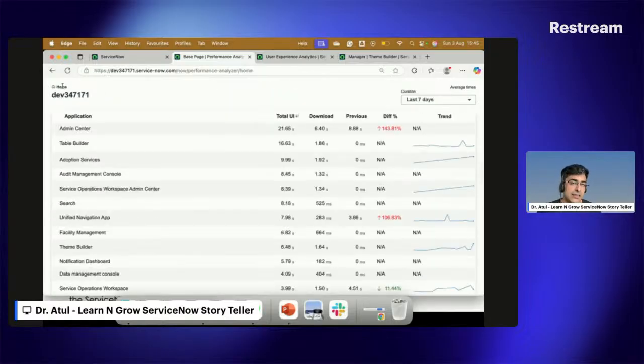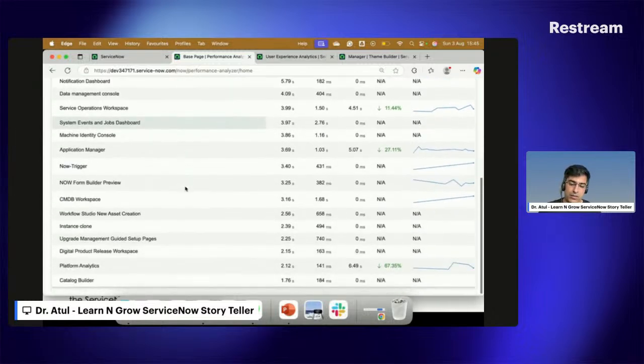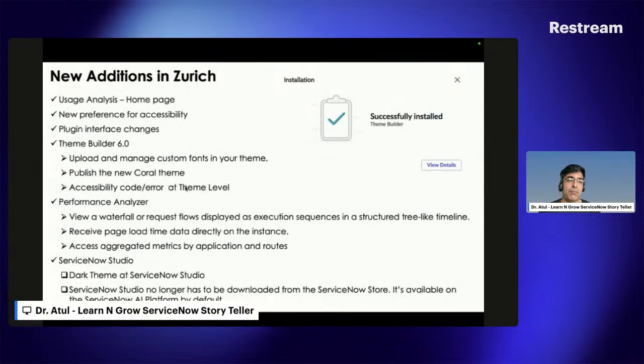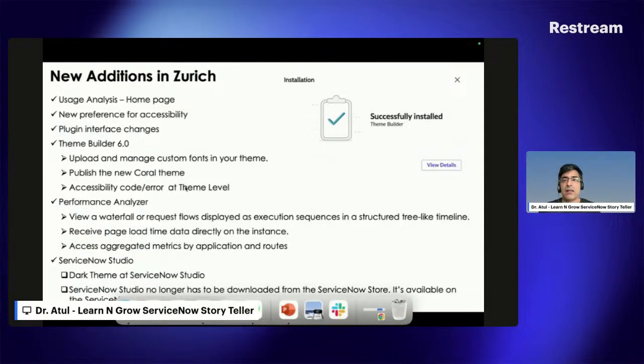So this is a new application which was launched by ServiceNow in the Zurich release. And it is freely available. Freely means it is freely available as of now in the PDI. If you are going to use it in your production instances, please check with your ServiceNow account whether it is licensed or not. And it is available with the same name only.